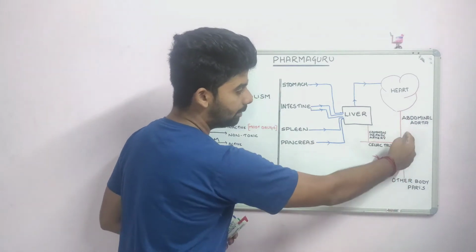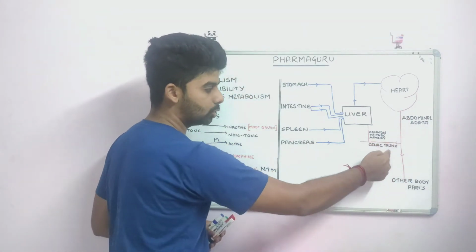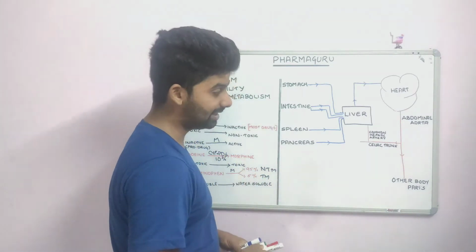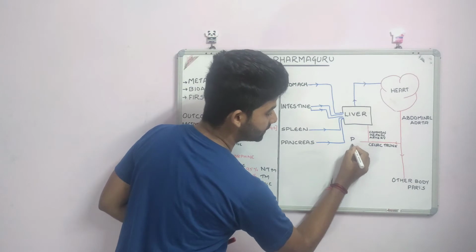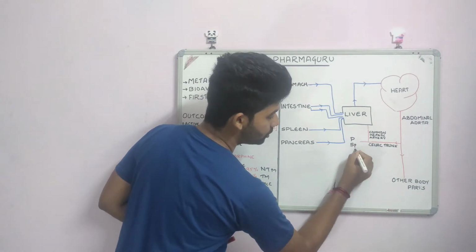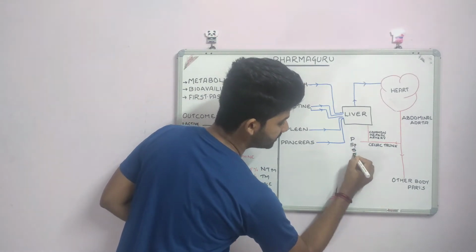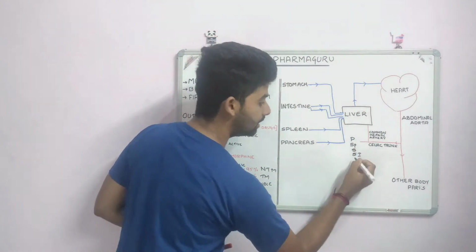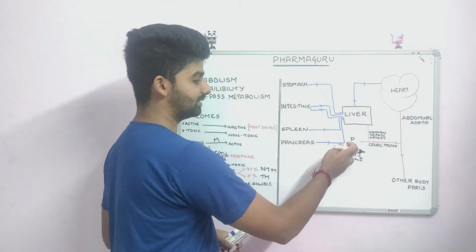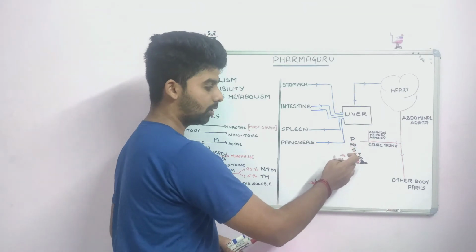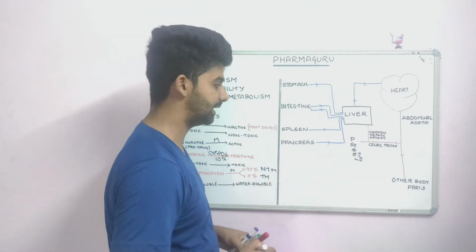Through the abdominal aorta, different parts of the body receive oxygenated blood. On its way, the abdominal aorta first branches into the celiac trunk, and this celiac trunk provides blood supply to the pancreas, the spleen, the stomach, and also the small intestine and the large intestine, meaning the bunch of intestines.